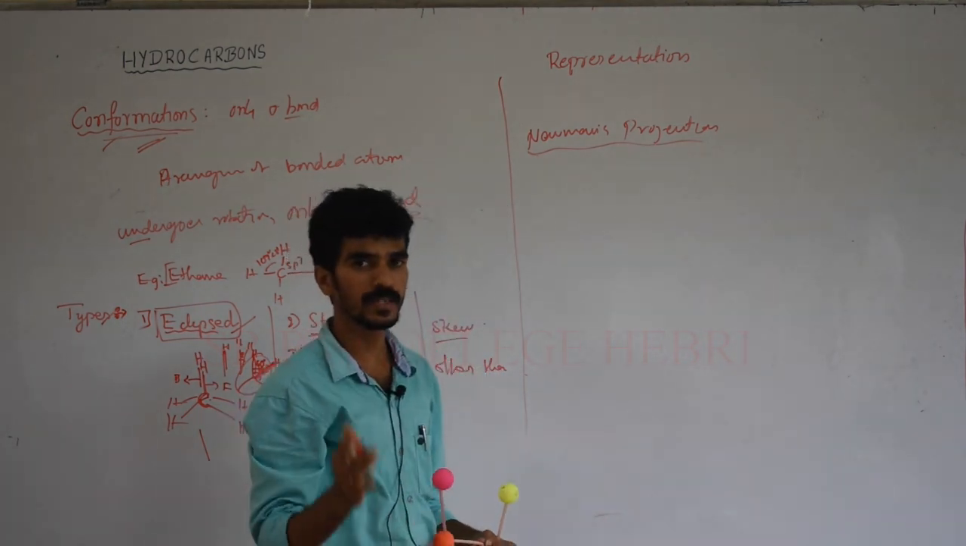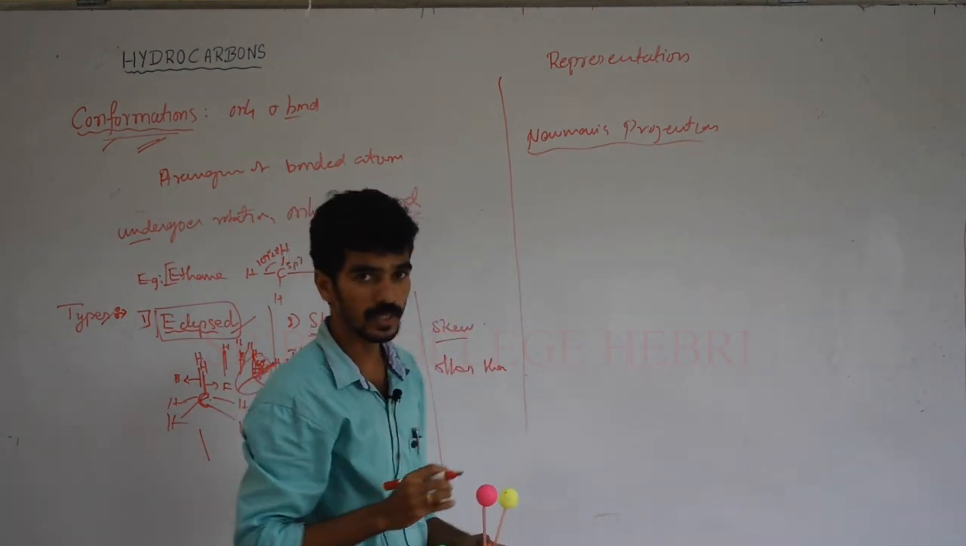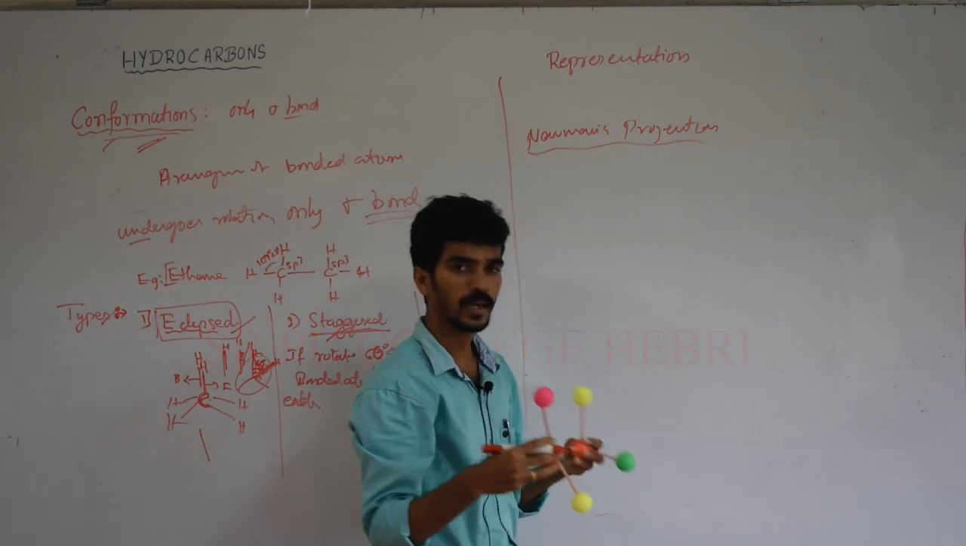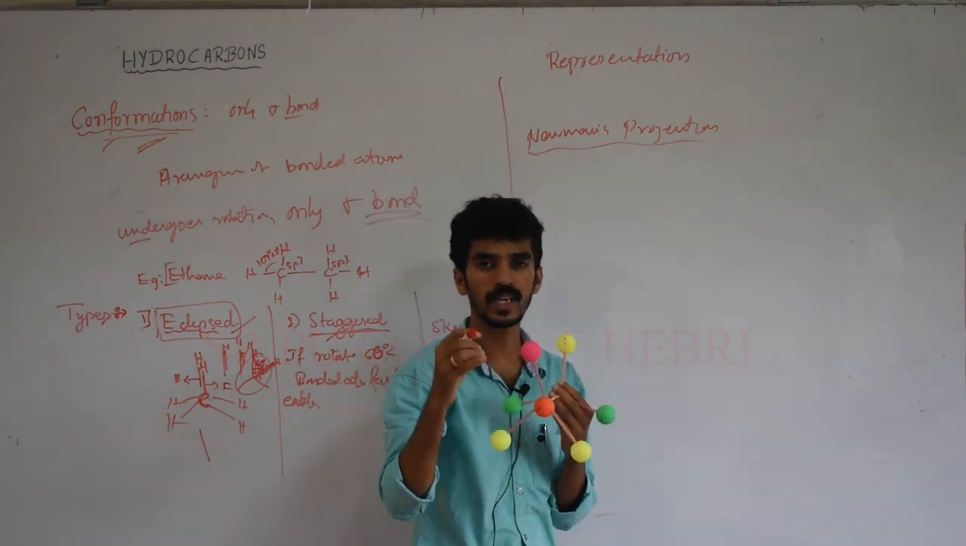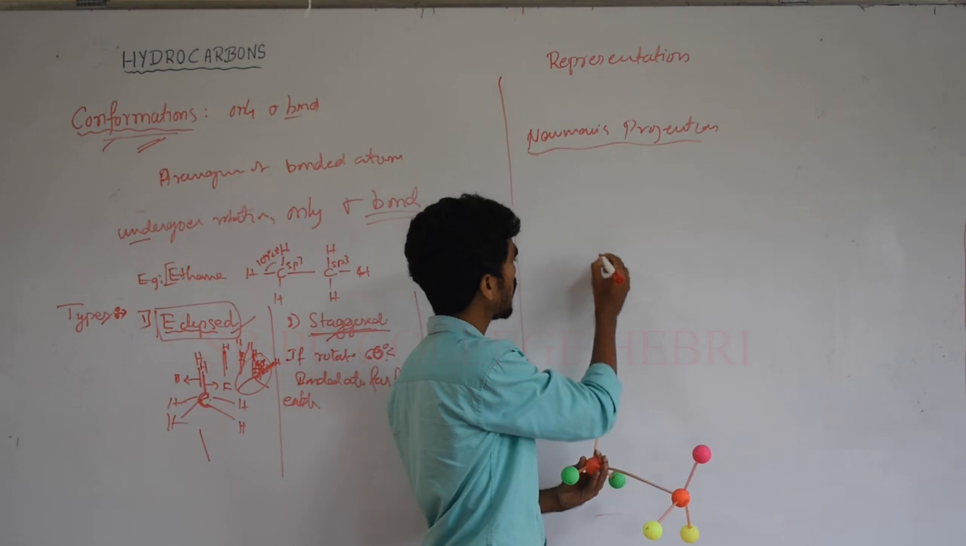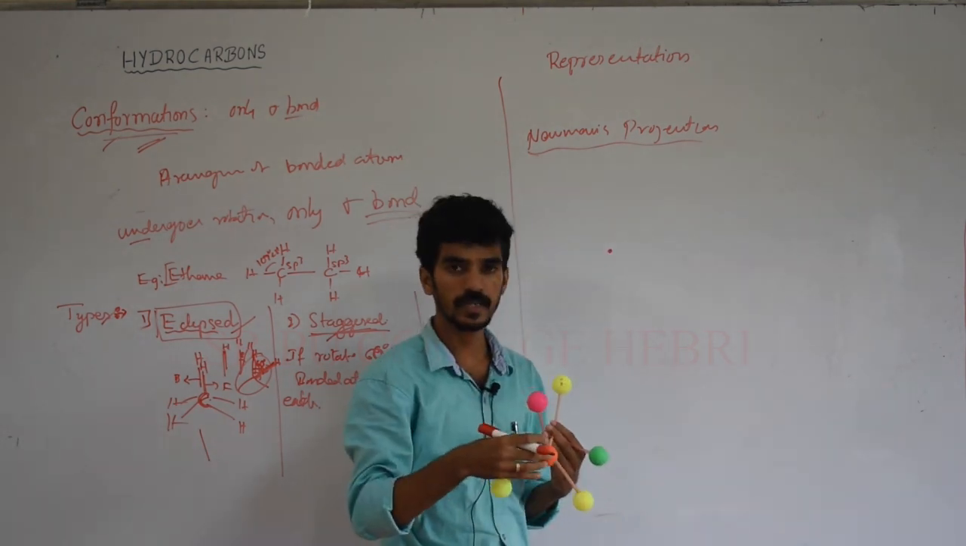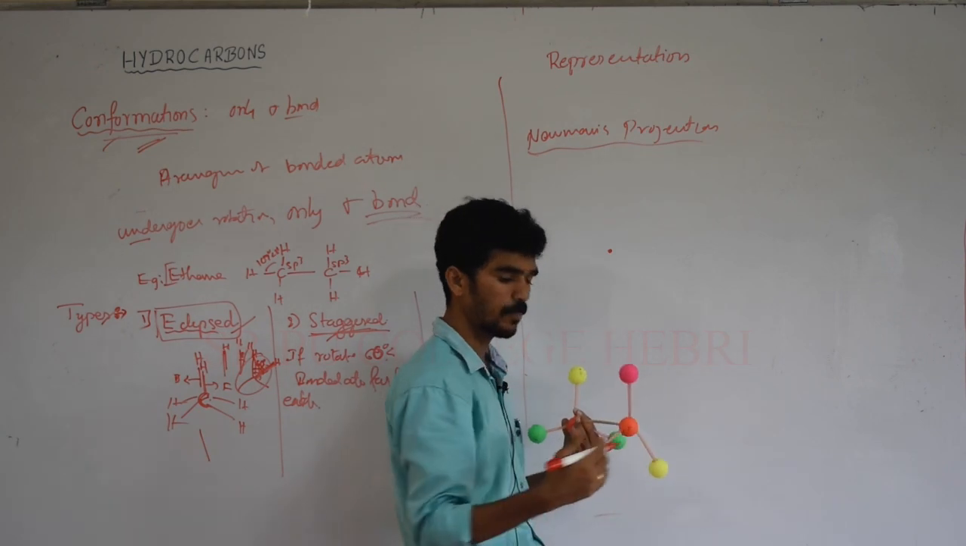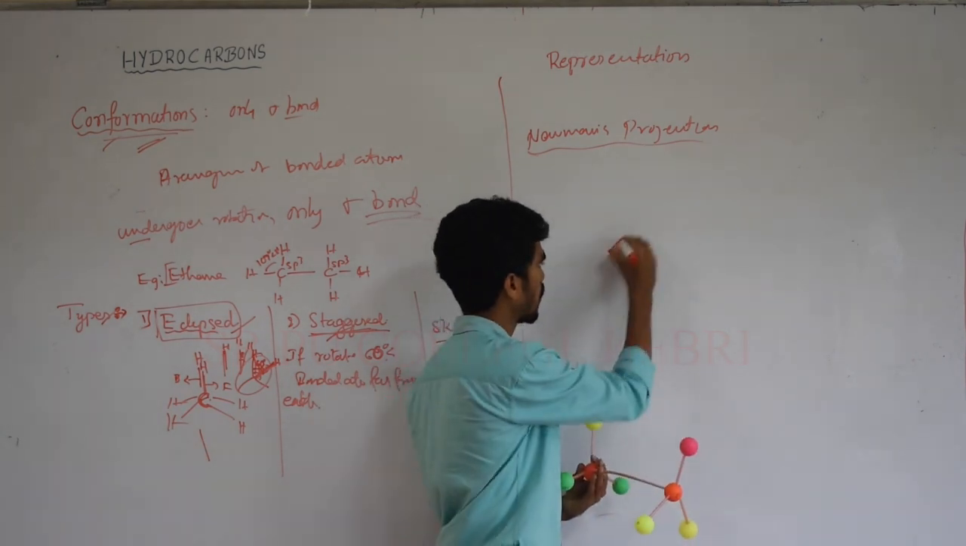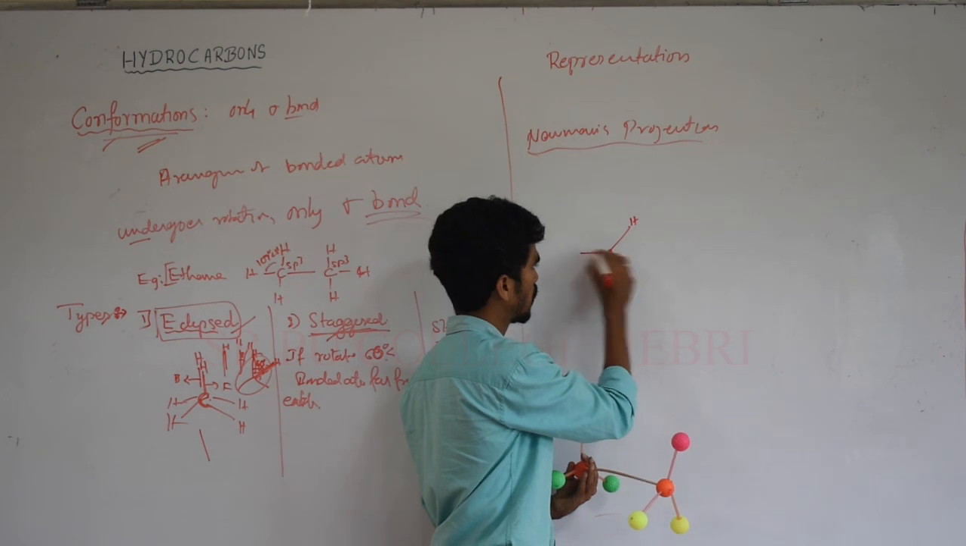There are two representations, and one of them is Newman's projection. In a Newman's projection, we must represent all bond angles and bond lengths. So the front carbon we can represent by a dot. The front carbon is represented by a dot and it has 3 bonds with the hydrogens. Okay, so here hydrogen.